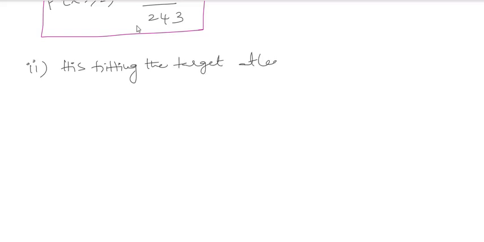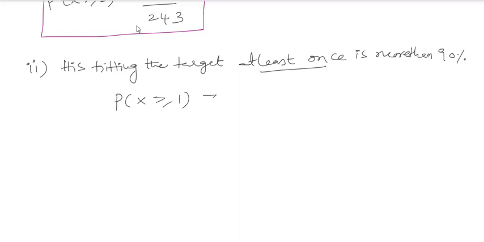At least means greater than or equal to once, which is greater than 90%. I need to represent this as 1 minus probability of x less than 1, greater than 90%.